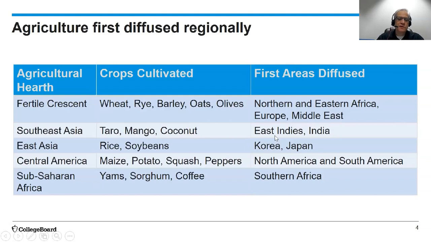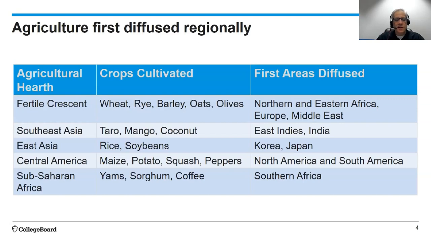Agriculture first diffused regionally. So from the Fertile Crescent, we had crops like wheat, rye, barley, oats, olives, and other crops, and they diffused to northern and eastern Africa, Europe, and the Middle East. From Southeast Asia, we get crops like taro, mango, and coconut, and they diffuse to East India, the East Indies, and India.